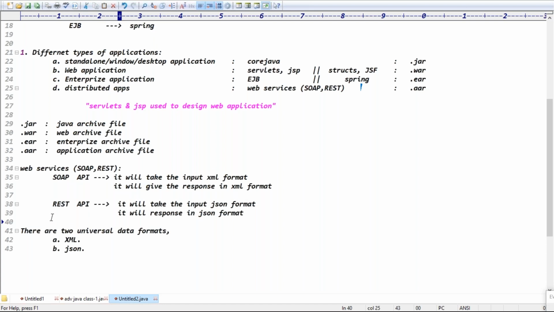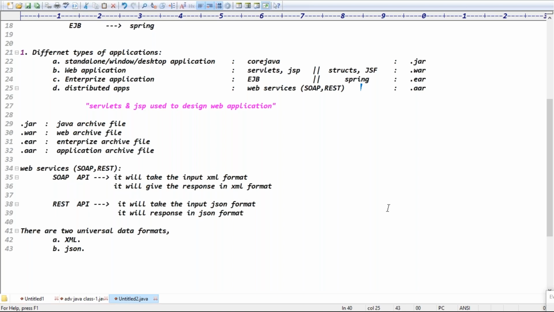XML data contains tags: a starting tag and an ending tag. Assume you have 10 values, then we have to write 10 opening tags and 10 closing tags, almost 20 tags. Then we have to validate whether all the tags are properly opened and properly closed.